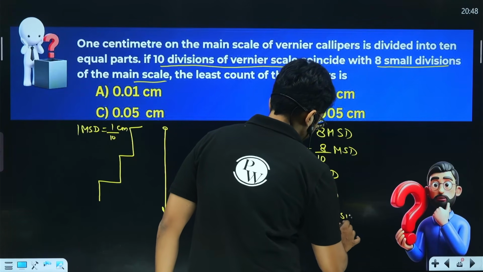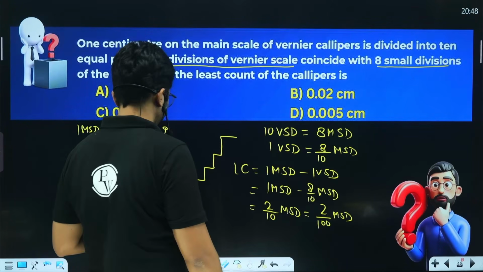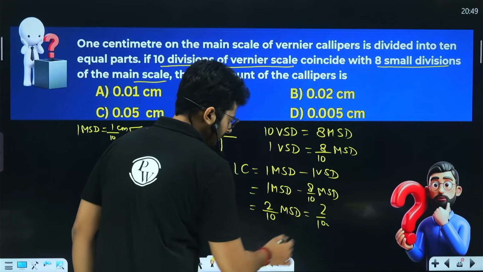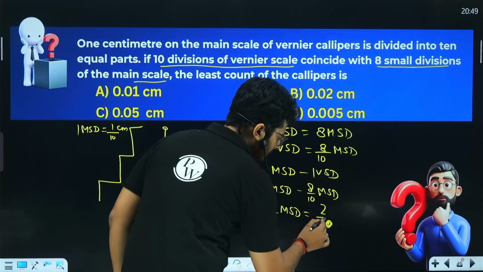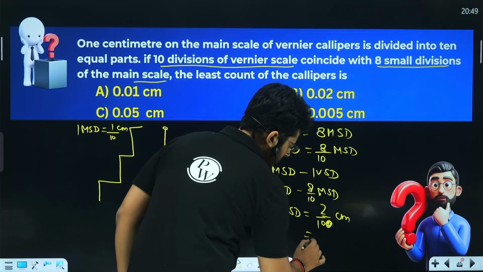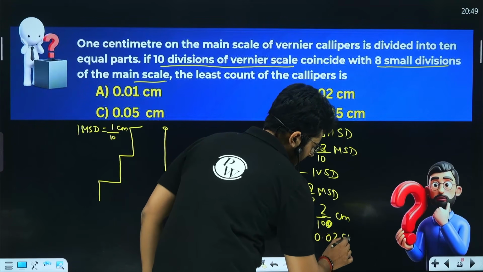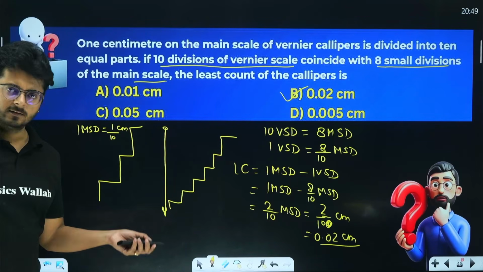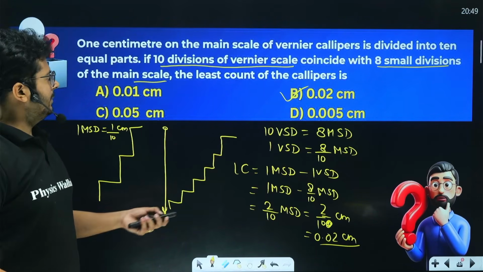main scale division, right? The unit is centimeter, so just replace it by centimeter, 2 by 100 centimeter, right? So it is 0.02 centimeter, which is option B. So option B is going to be the correct option in this situation, right? So I believe the idea is very, very clear.